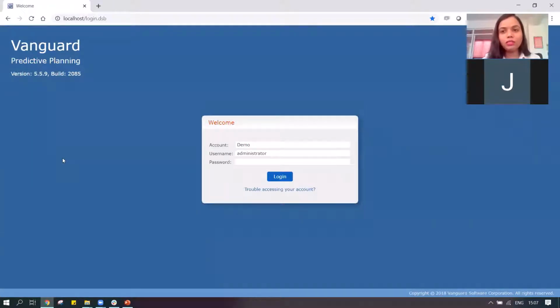This is the login screen of the Vanguard predictive platform. It's a cloud-based solution. I'm going to log in through an administrator account, which gives me access to all the features of the Vanguard system, and that's useful during the demonstration. However, when I log in as a user of the system, I, Sheetal, would get access which is quite limited.